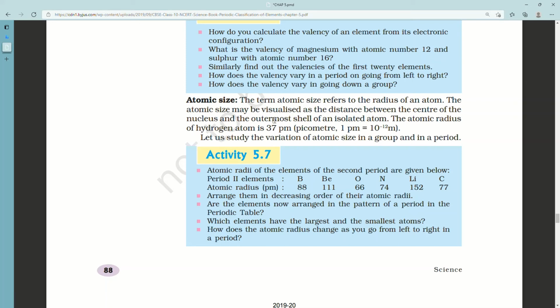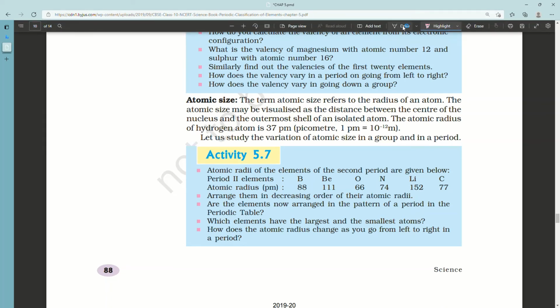Atomic size. The term atomic size refers to the radius of an atom. The atomic size may be visualized as the distance between the center of the nucleus and the outermost shell of an isolated atom. The atomic radius of hydrogen atom is 37 pm. Picometer: 1 picometer is equal to 10 raised to minus 12 meter, and the distance between the center and the outermost shell, that is the radius of hydrogen, is 37 pm. Let us study the variation of atomic size in the group and in a period.